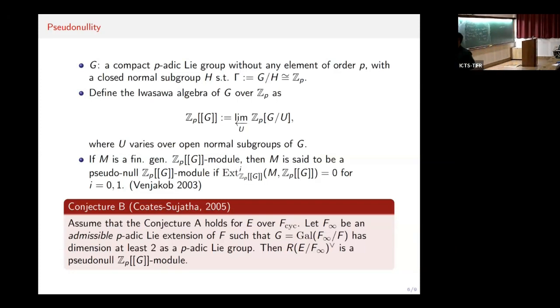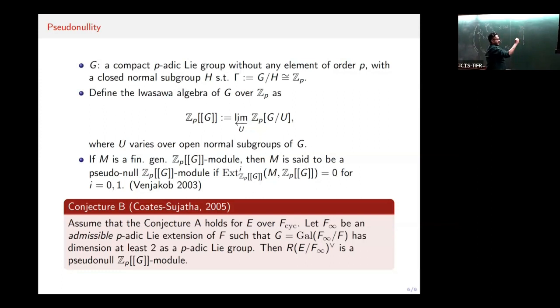Firstly, it should contain the cyclotomic Z_p-extension of F. Second, only finitely many primes of F should ramify in F_∞. And thirdly, the Galois group G should be a compact p-adic Lie group without any p-torsion. Then we say that it is an admissible p-adic Lie extension.